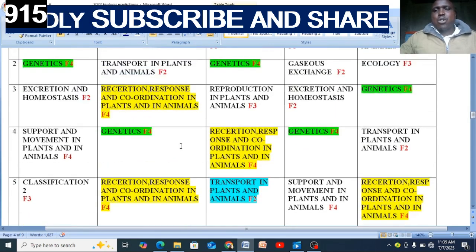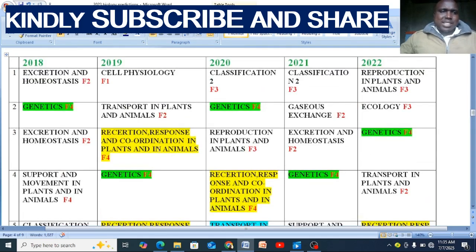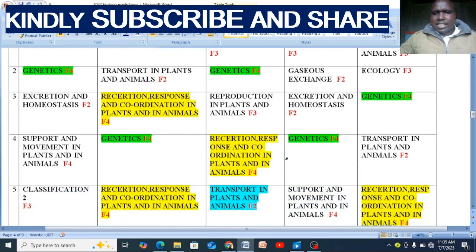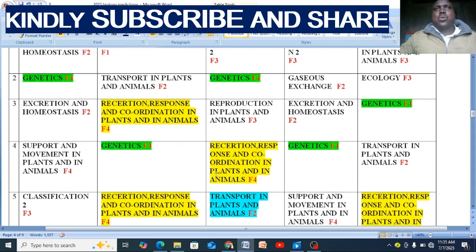You can see it is all over. So you don't need to miss the reading, response, reception. That is form 4 work. Genetics, look at genetics. 2018, genetics, the green color. Genetics, genetics, genetics. This is a question which you will not miss, right?